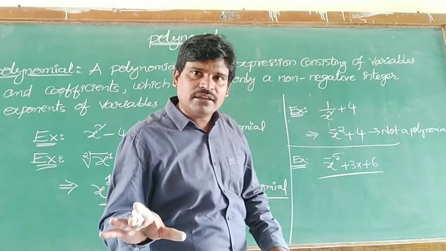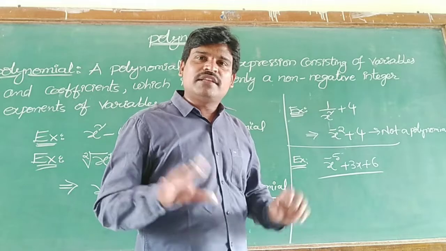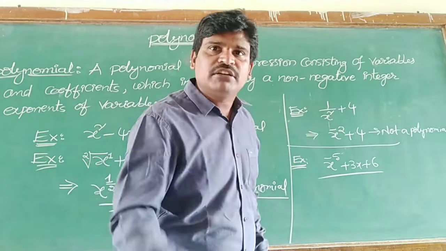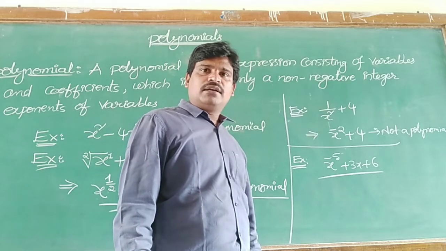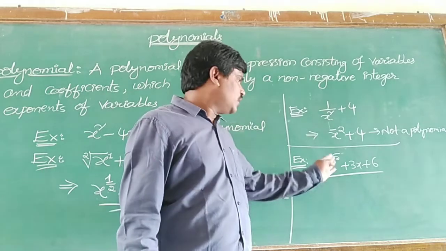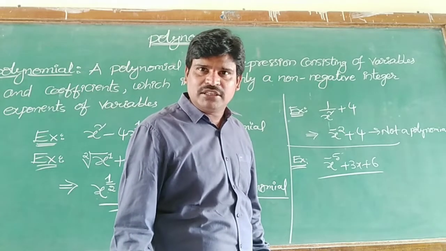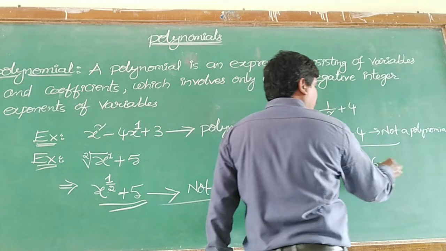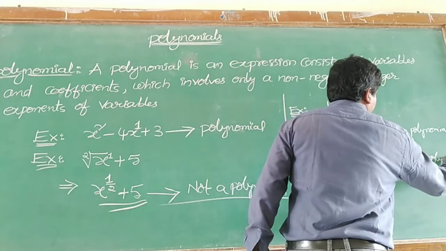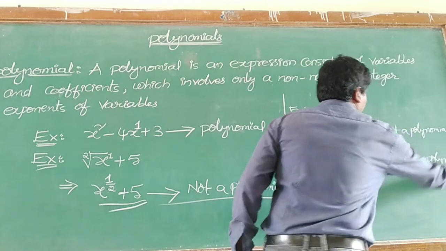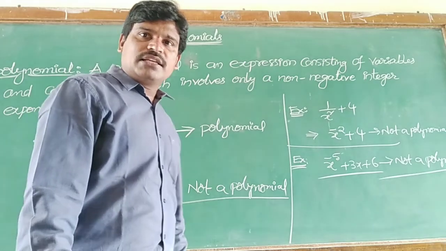If there is a confusion regarding the power, I am telling always non-negative integer, no. That you just remember as positive integer now. Okay? Positive integer we want, the power of the variable. So here x power minus 5 we have, minus 5 is not a positive integer. That is why this is not a polynomial. Is it clear? That is why we can identify the polynomial from the given expressions in such a way. Is it clear? Thank you.